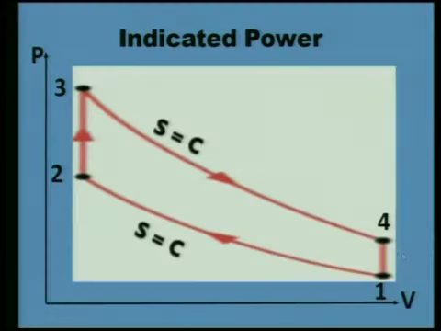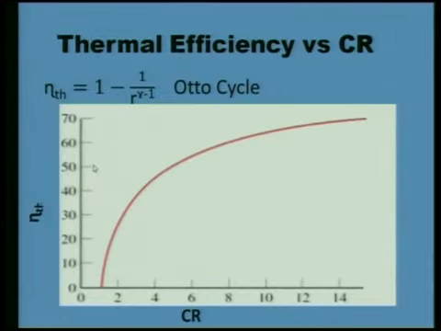The area of this PV diagram, if I measure it, corresponds to the indicated power of the Otto cycle. In the case of the Otto cycle, there is no suction, no exhaust, no line available here, only the working fluid air inside the cylinder. It behaves just like a closed cycle with no exhaust stroke, but it is an irreversible cycle. It has efficiency less than the Carnot cycle.